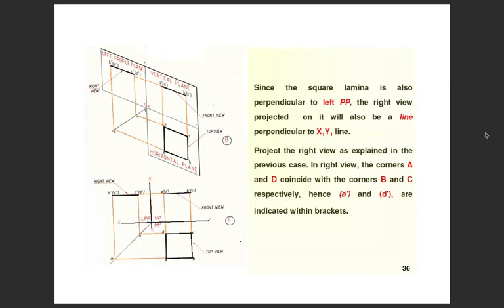In the right view, the corners A and D coincide with the corners B and C respectively, and hence A dash and D dash are indicated within brackets.